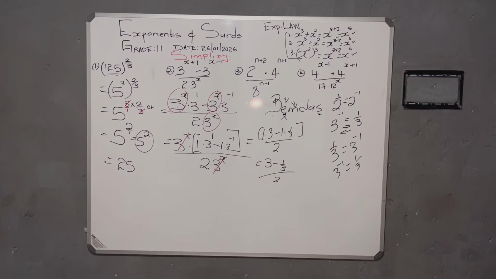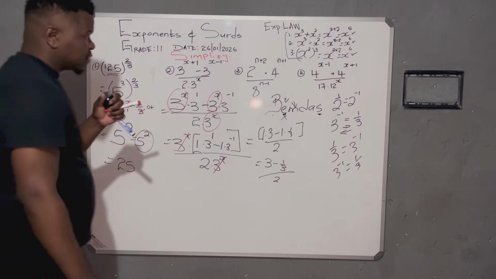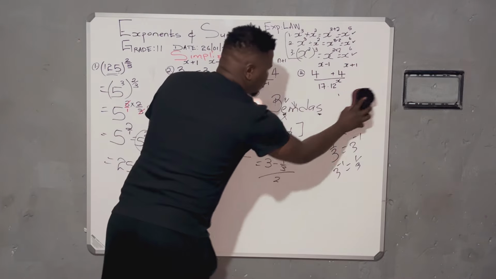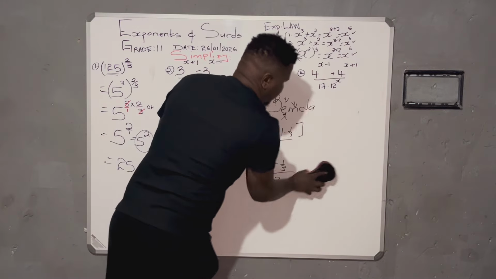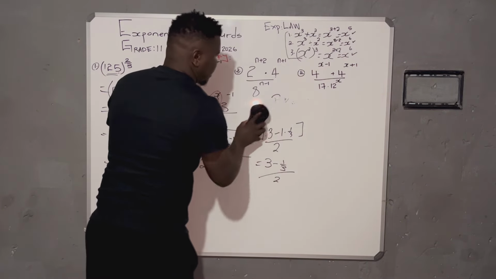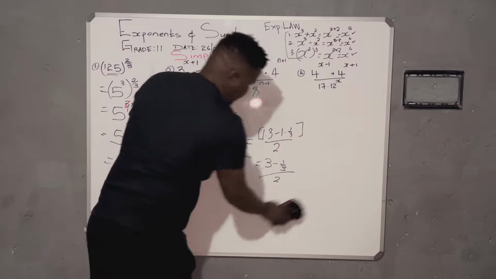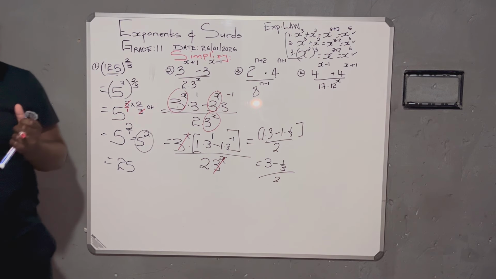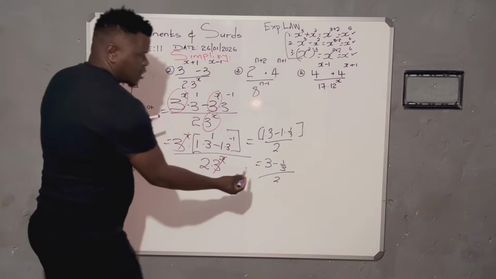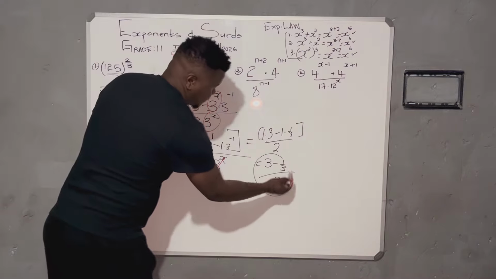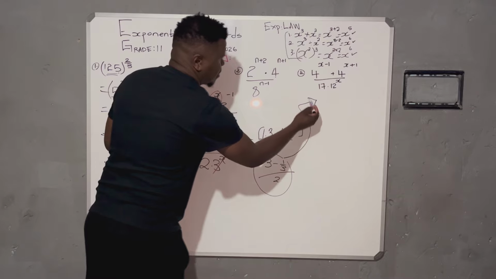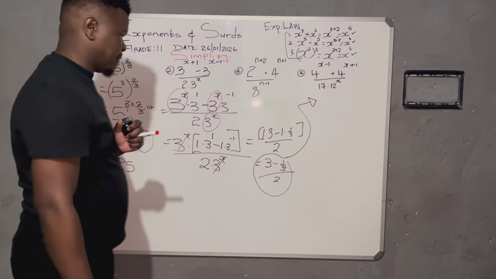Now, due to the space, I'm going to proceed on this part, hoping that at least I'll be able to write the final answer. So from here, let me come there.